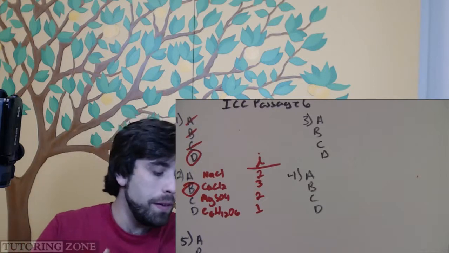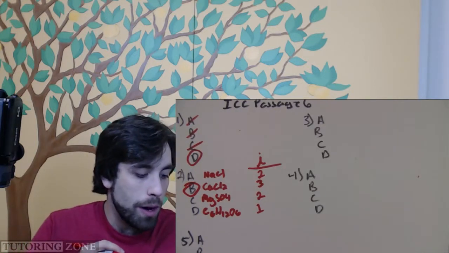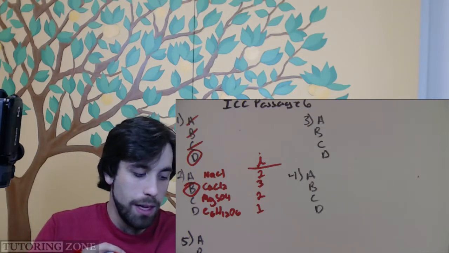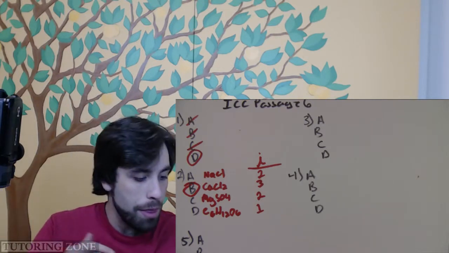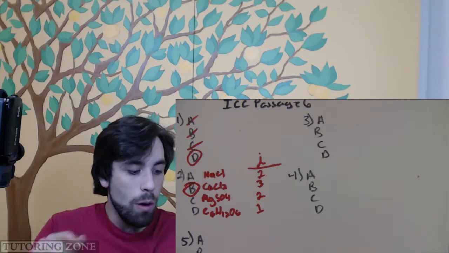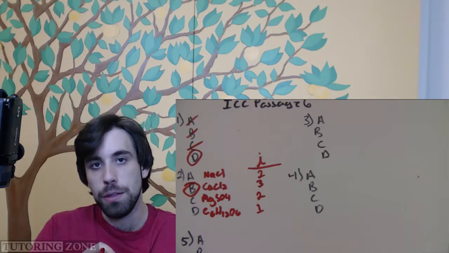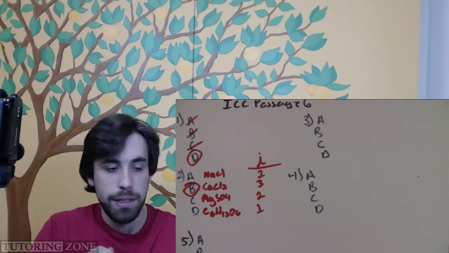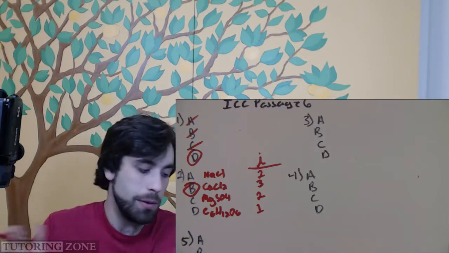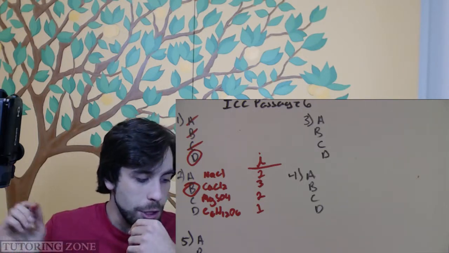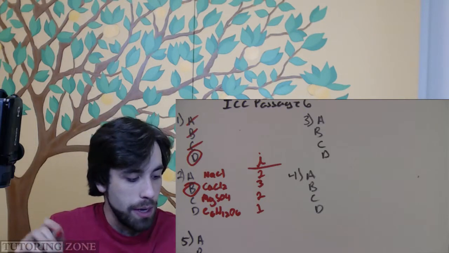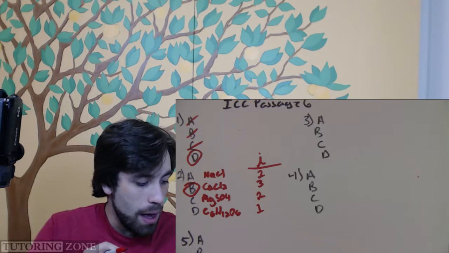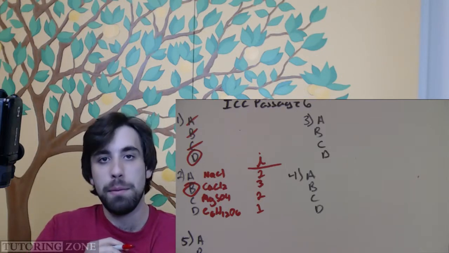Question 3 says at 355 Kelvin, the vapor pressure of pure water is 0.5 atmospheres. If 2.75 moles of ethylene glycol were added to 1 liter of water at 355 Kelvin, what would be the resulting vapor pressure from the above solution? So this is also one we're going to go over in class today, but if we look over to equation 1 in the passage, which we didn't highlight because it was a figure, it says that the change in pressure is equal to negative X times P naught, where X is the mole fraction of the solute, P naught being the initial vapor pressure.